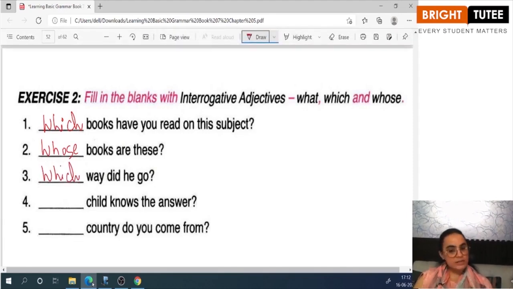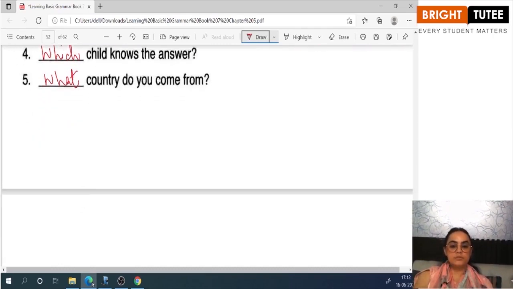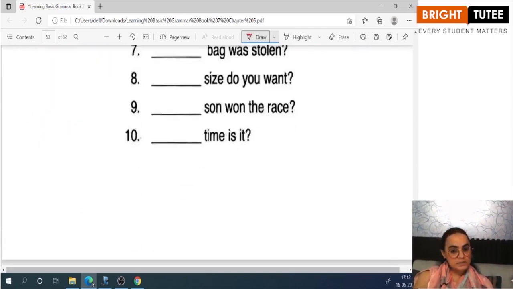Dash child knows the answer. Which child knows the answer? Dash country do you come from? What country do you come from? This way you can solve the rest of the 5 sentences also.